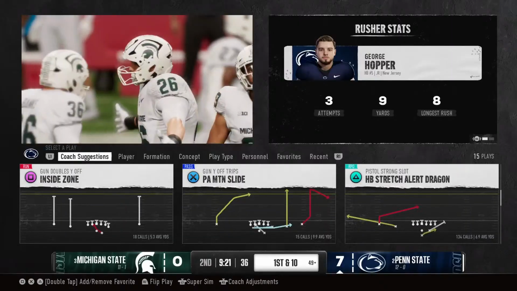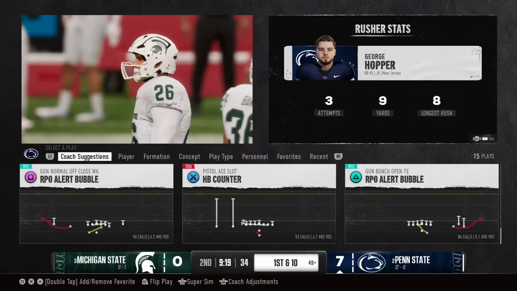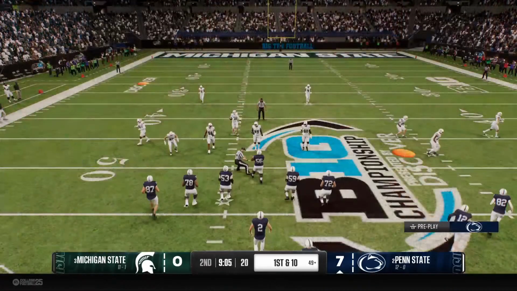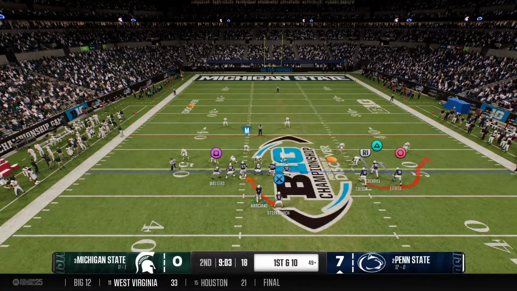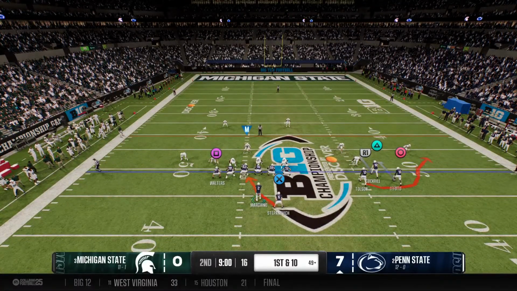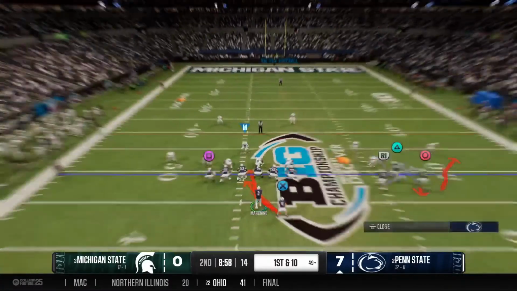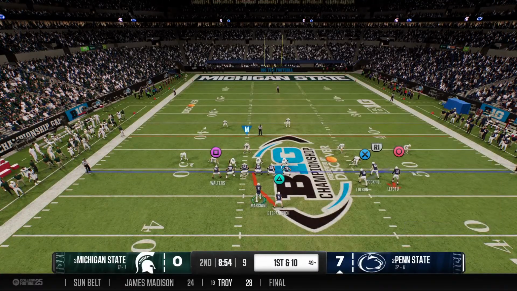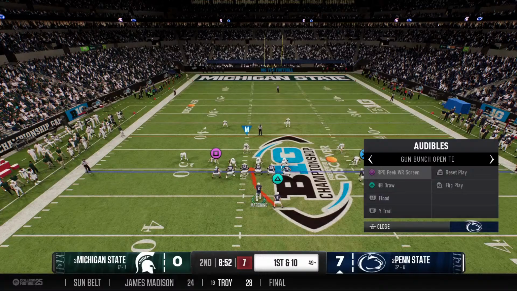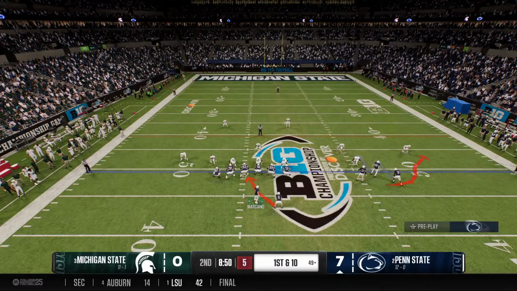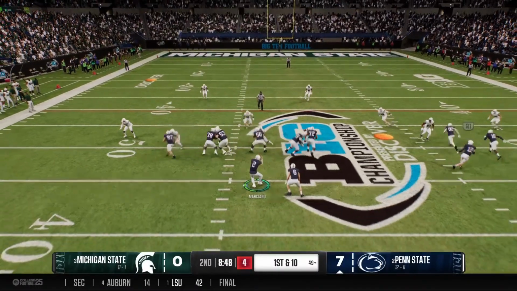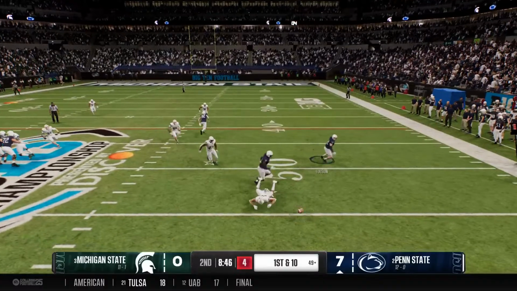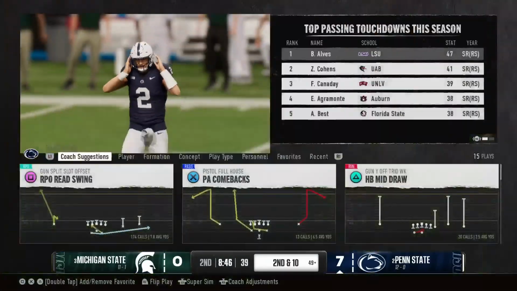The RPO gives the quarterback so many options, and it puts a lot on the defense. If you overcommit one way, the quarterback's going to make you pay for it. Here, the defense sat back, made it easy. Hand the ball off, let that running back get some good yards. The linebacker shifting around now. Physical defending. That one falls incomplete.